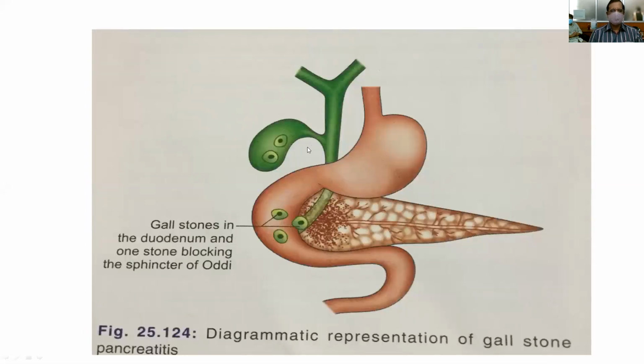And this is called gallstone pancreatitis, where the gallstones are present in the gallbladder, which may pass through the CBD and obstruct the ampulla of Vater. So a stone blocking the sphincter of Oddi leads to obstruction to the drainage of the pancreatic secretions, leading to acute pancreatitis.